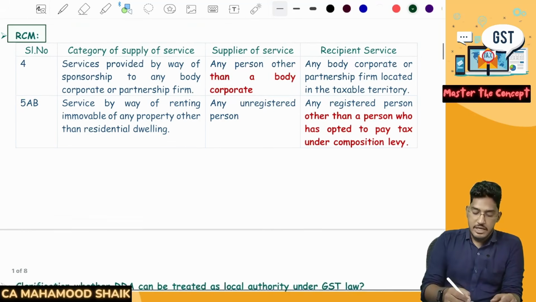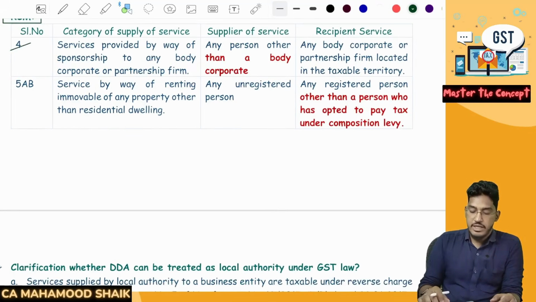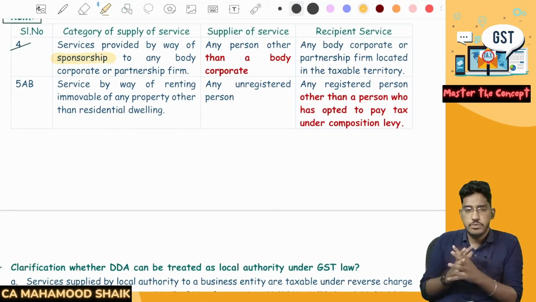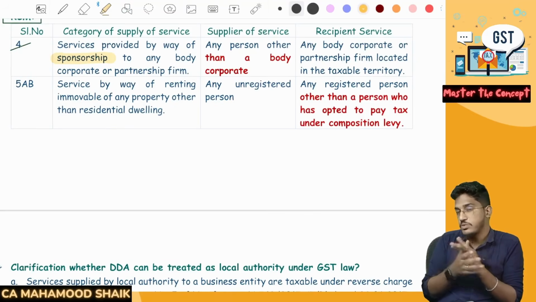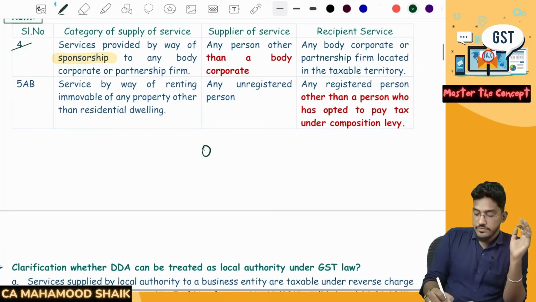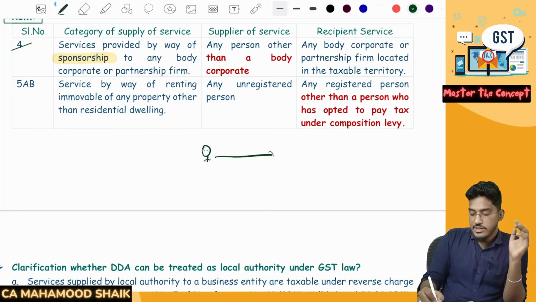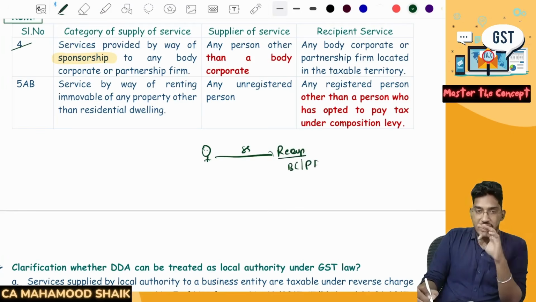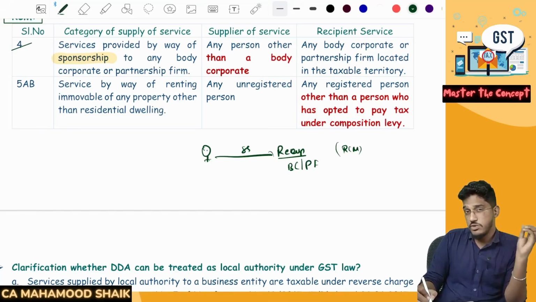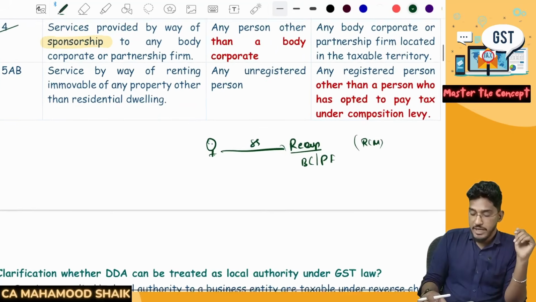What are they? If you see entry number 4, when it comes to providing sponsorship services, earlier also there used to be reverse charge mechanism. So earlier what it used to say is, if any person provides sponsorship services to a recipient, and the recipient is either a body corporate or partnership firm located in the taxable territory, then on that service RCM will become applicable. The recipient is only required to deposit the GST amount to the government. To that provision, they have made one change.